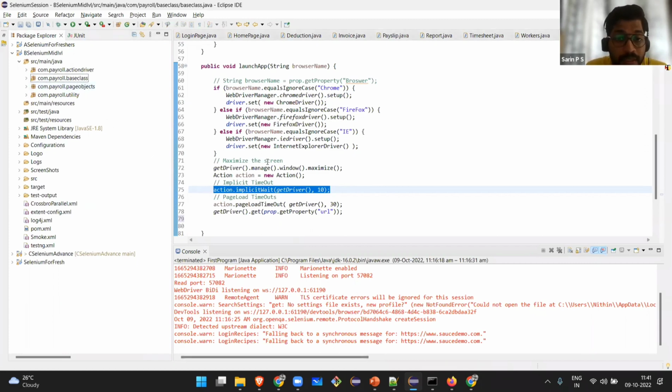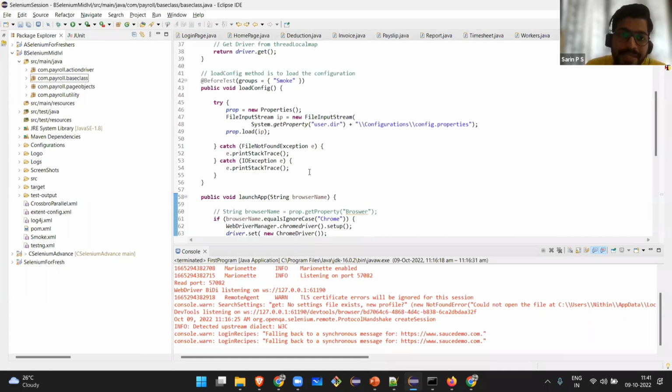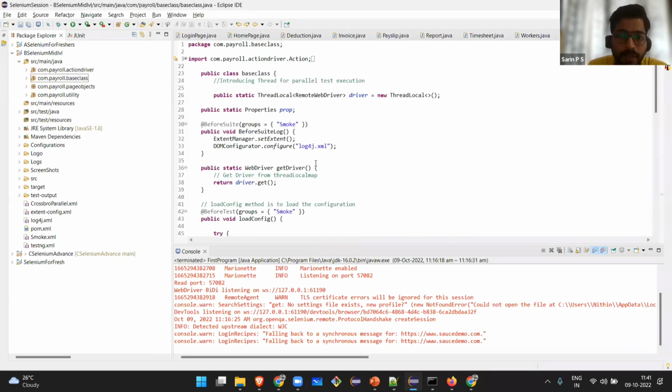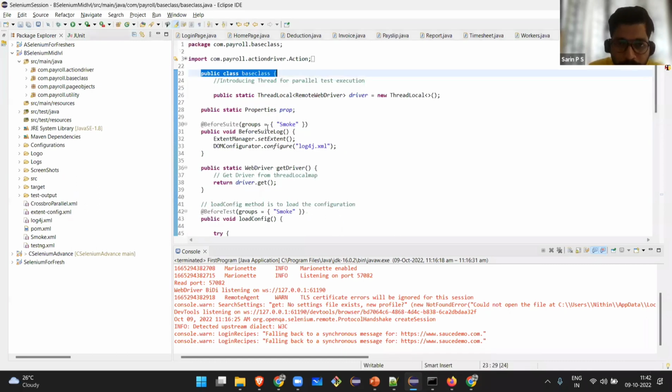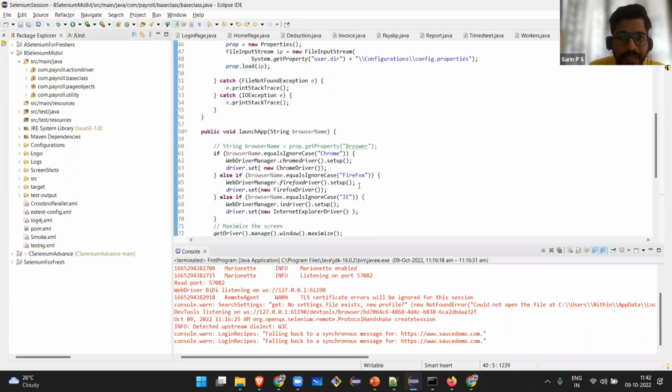So we were discussing the base class. The base class will have all these waits, all the basic things which are required for all the test cases kept inside the base class. And all other classes that I have written will extend this base class. So you see public class, base class. All other test cases will be using this base class, because all test cases need this base class to get executed. Why? Because the browser name, everything is given here.